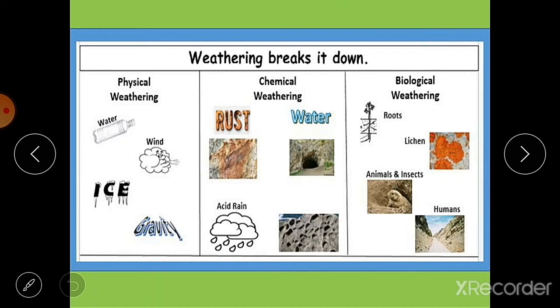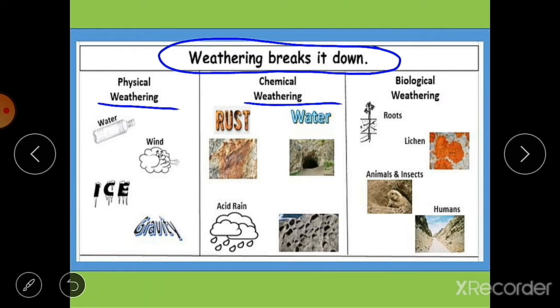Weathering is of three types. Weathering breaks down the rocks, and it is of three types: physical weathering, chemical weathering and biological weathering. In physical weathering, by the action of water, wind, ice and gravity, these rocks are broken down into smaller pieces. Chemical weathering is rusting or oxidation of the elements that are present in the rocks, then water,